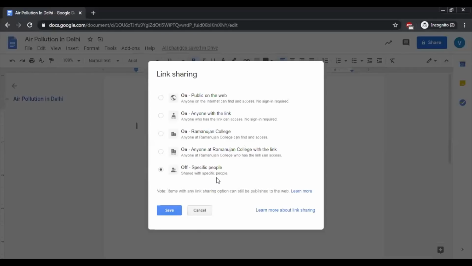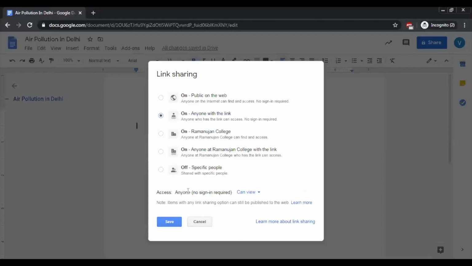Now anyone with the link can basically make changes. Anyone can only view or also make changes can be clicked upon here. So for example, if you're giving the person the right to edit, okay, there's also one thing called comment. You can only let the person comment on that document if you are letting the person have this link.